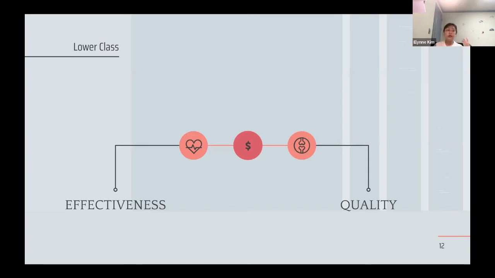Most likely, the person living in a richer neighborhood will get diagnosed faster, since there's higher quality of the medical services they're provided with. This isn't actually possible for the lower class people.